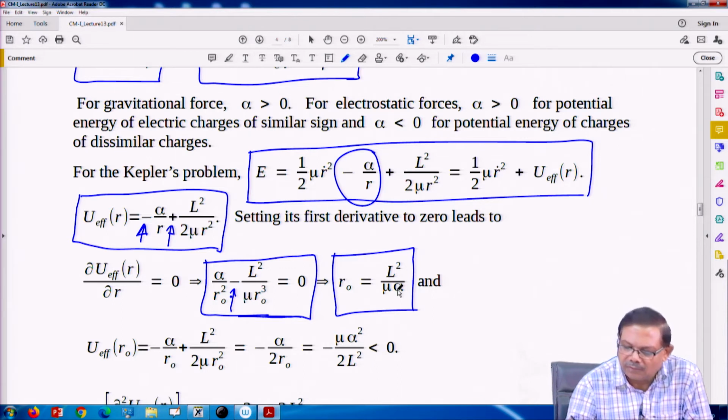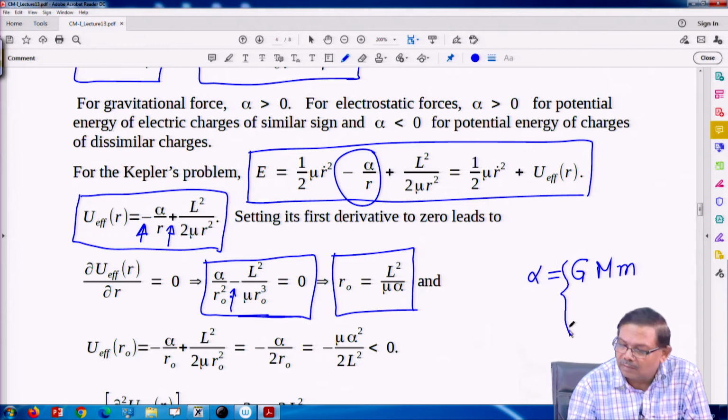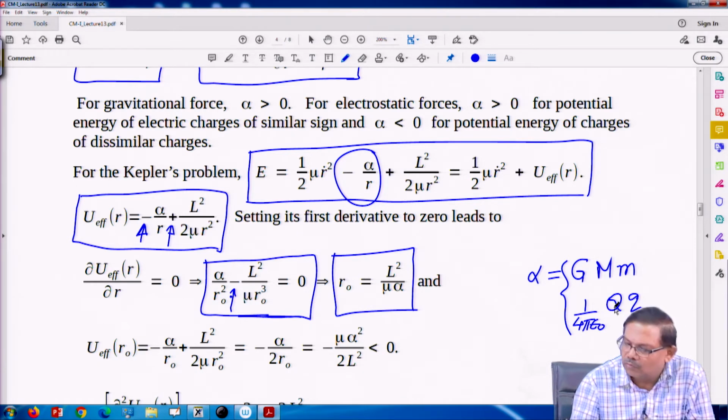What is alpha? For the gravitational case, alpha would involve the gravity constant, the mass of the heavier body and the mass of the lighter one. For an electrostatic problem, this could be k or 1 upon 4 pi epsilon 0, times capital Q and small q, the two charges.